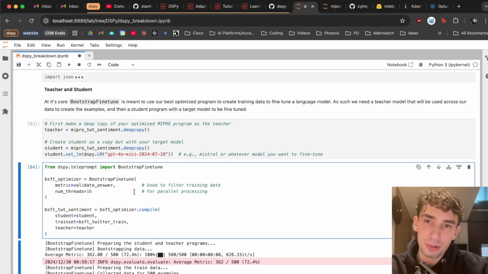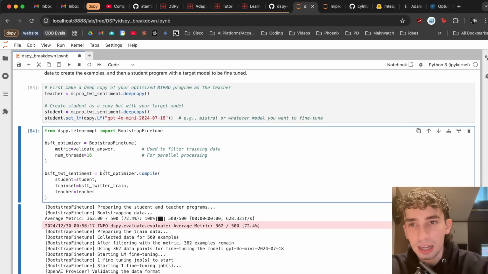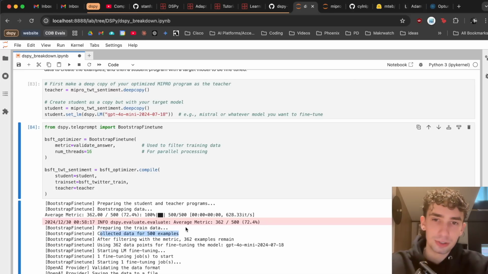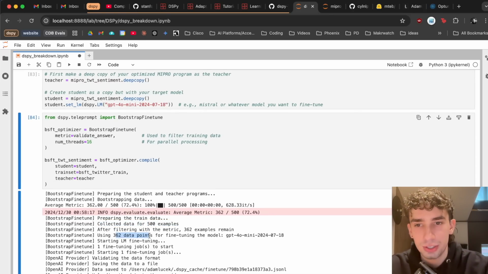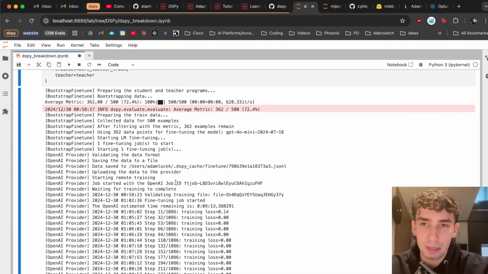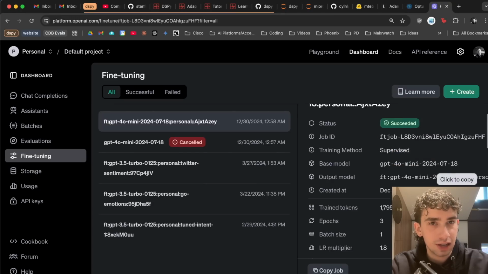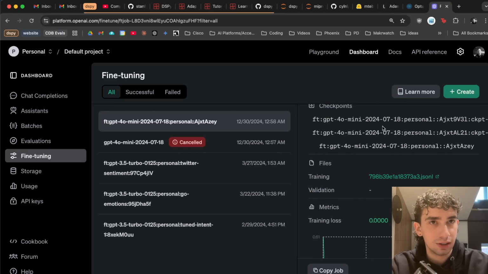We'll create our Bootstrap fine-tune object, pass in our metric, and also some parallel processing settings. Then what we'll do is pass in our student model, our train set, and our teacher. And then what we see is that for our 500 examples, it filters it down to just the 362 data points that perform well, and then it actually automatically started up a fine-tuning job in the OpenAI platform, which once I found it over here is actually showing up nicely in the OpenAI dashboard.